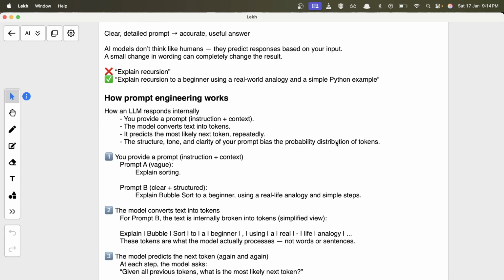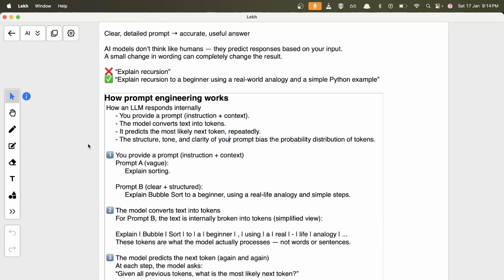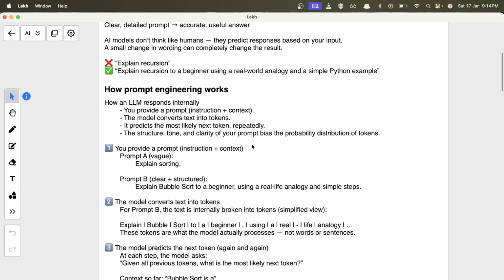I'll create a separate video on this. When any LLM model tries to predict a next token, it chooses a set of tokens, and each token has a probability defined to it. Depending on different algorithms and scenarios, it generally picks the most probable token and gives it to you in the output. Let's talk about all this in detail in a different video.